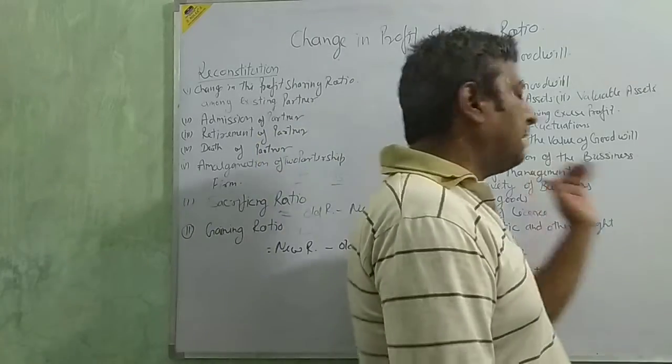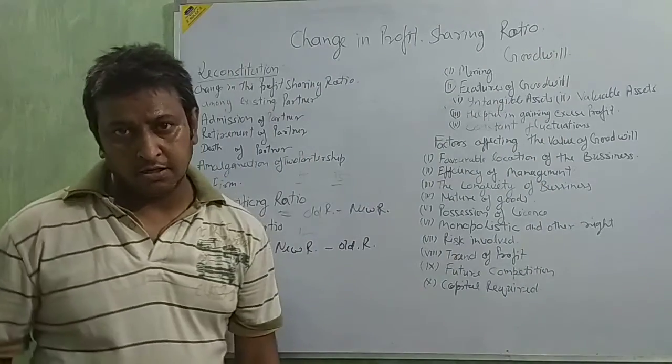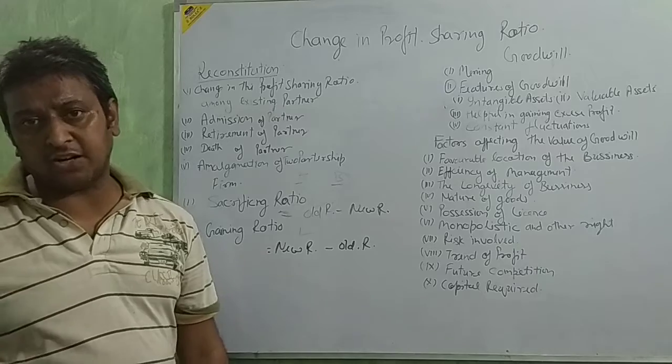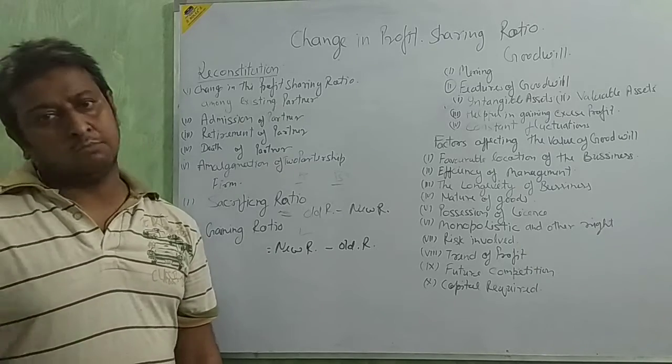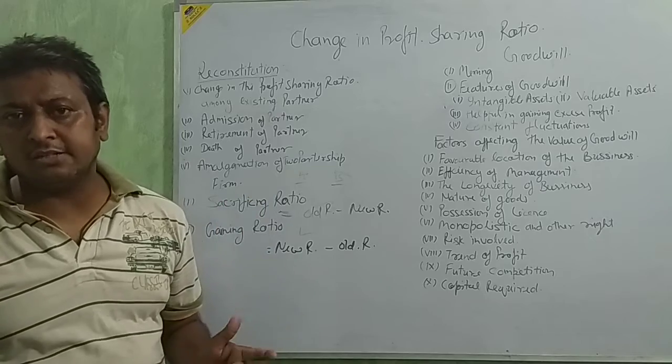Next, efficiency of management. Good management, good production, more selling, more profit, more growth, then goodwill will increase.